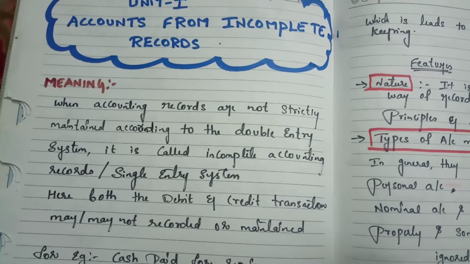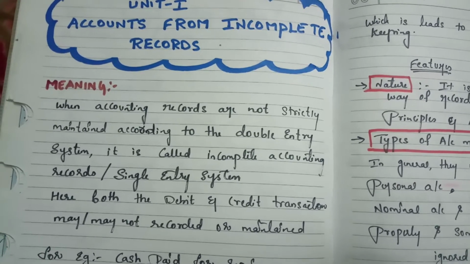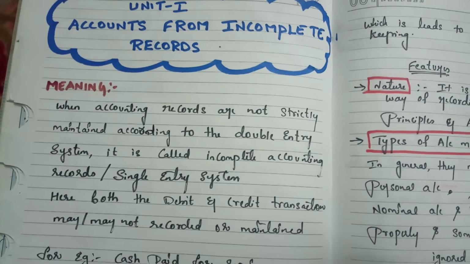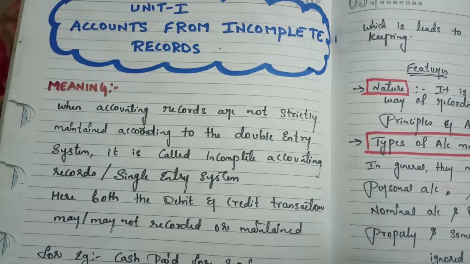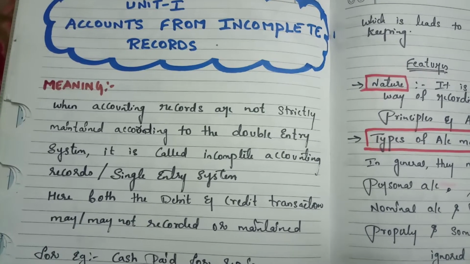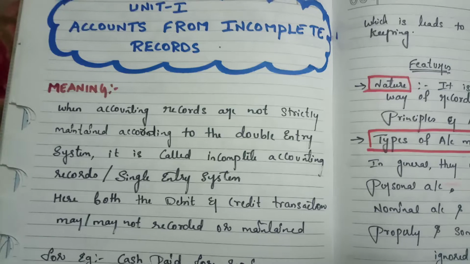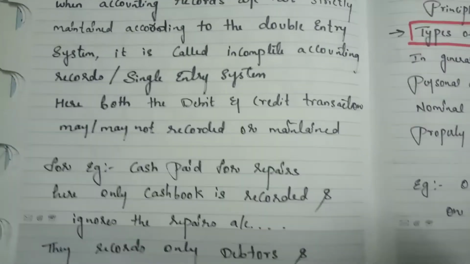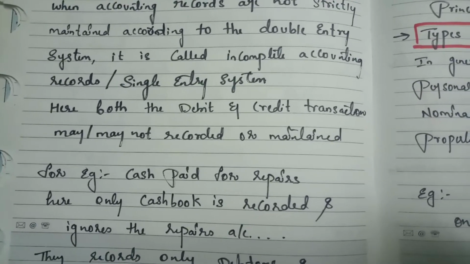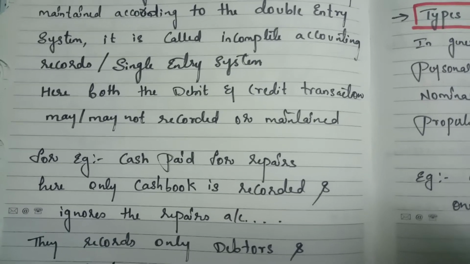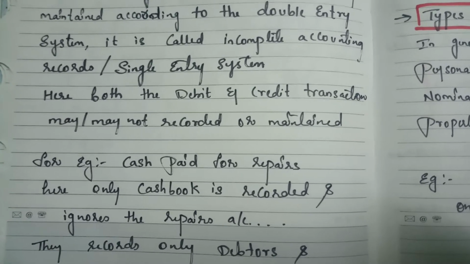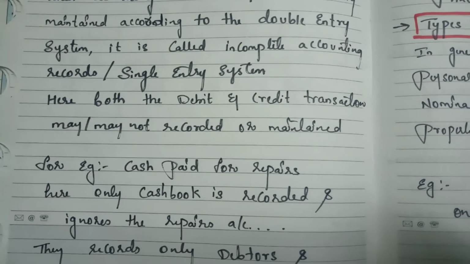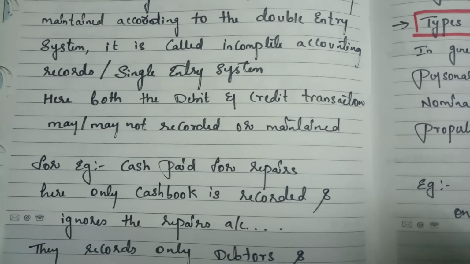So why are accounts from incomplete records maintained? Because if they do not have knowledge about accounting, or if the concern is very small, there is a lack of knowledge regarding the accounts, and in such cases accounts from incomplete records are maintained. So I gave one example, cash paid for repairs. Here, the person maintaining the single entry system will either record only one transaction, or both transactions, or omit them entirely.